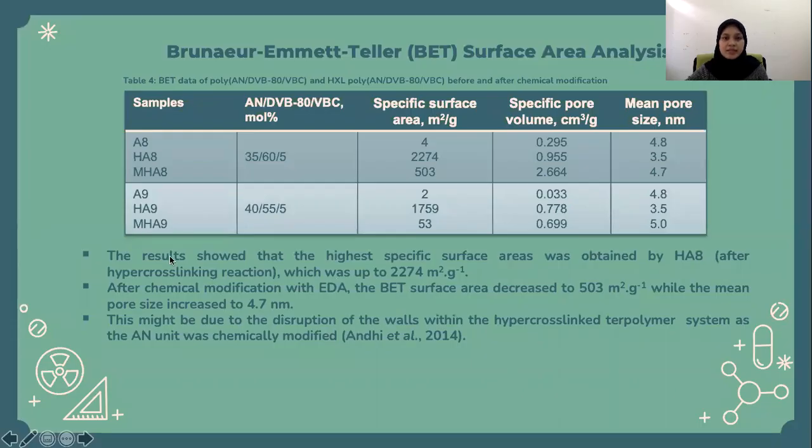The BET surface area analysis showed that the highest specific surface area was obtained by the hypercrosslinked polymer, which was up to 2274 m² per gram. After the chemical modification with EDA, the BET surface area decreased to 503 m² per gram. This might be due to the disruption of the walls within the hypercrosslinked polymer as the end units were chemically modified.